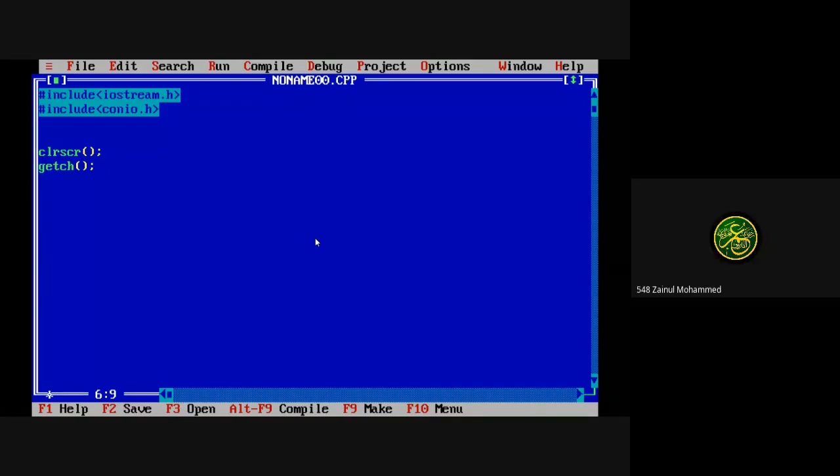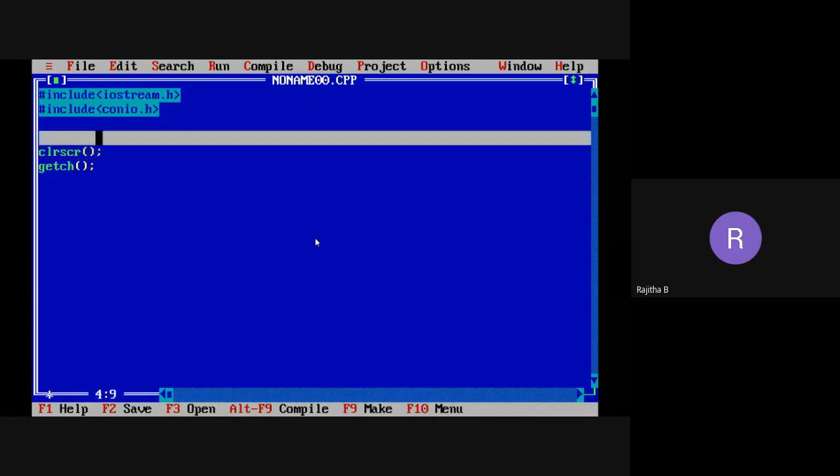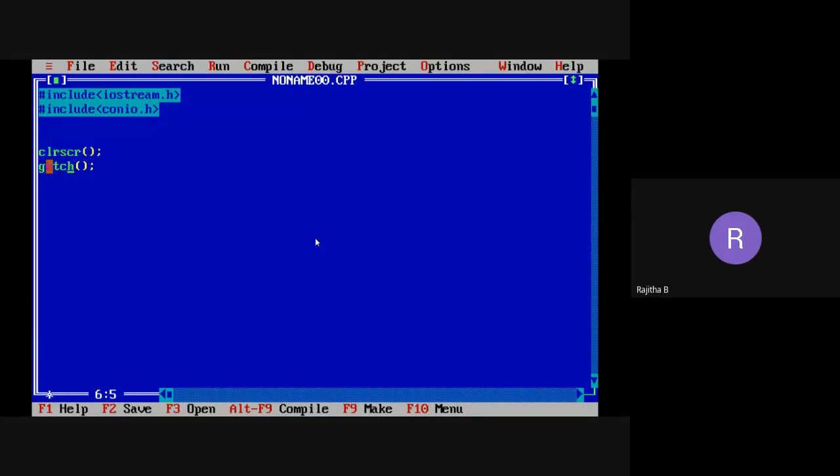So what is the conio full form? Console input output, and this header file includes clrscr, clear screen, and getch. So what is clrscr? I want to clear the previous program output. I want to see only this particular program's output. I don't want to see the previous program output, so in that case you need to clear the screen using the clrscr function. And to get the output in a proper way, we are taking getch. So it is going to hold the output here using this function.